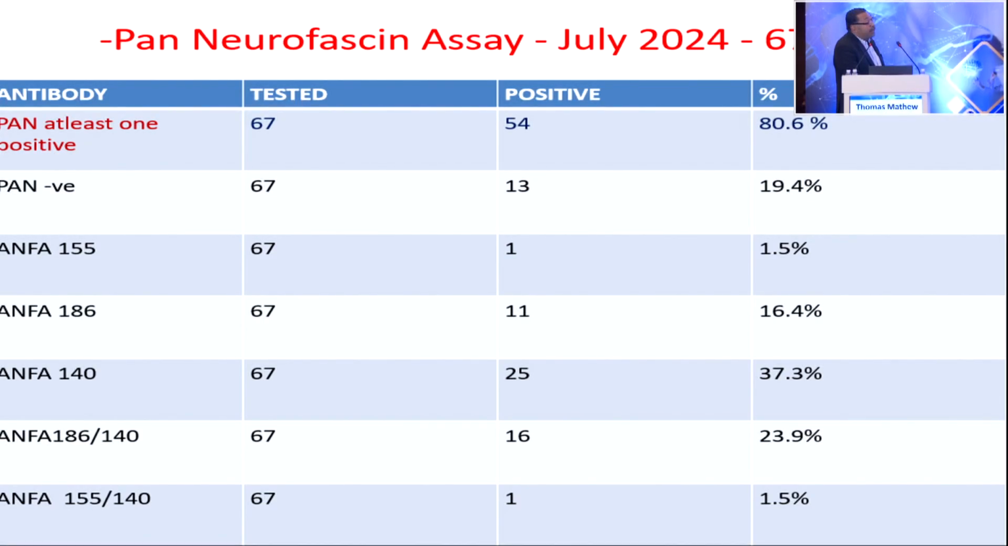We don't know why, something with the panel, because 186 and 155 can cross-react. And then around 16.4% had 186 and 140, and the majority had 140. A combined 186 and 140 comes to another 23.9%. And it is rare to have a 155, 140 combination. We have done statistics on the clinical features and other parameters, and we could not find any statistical difference in the presentation of these patients.